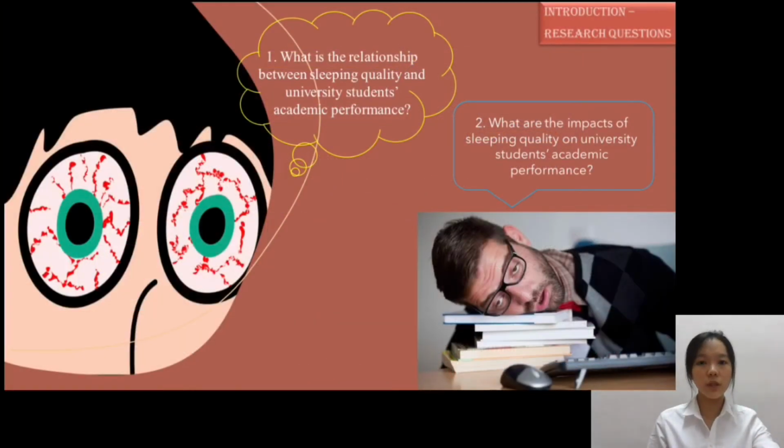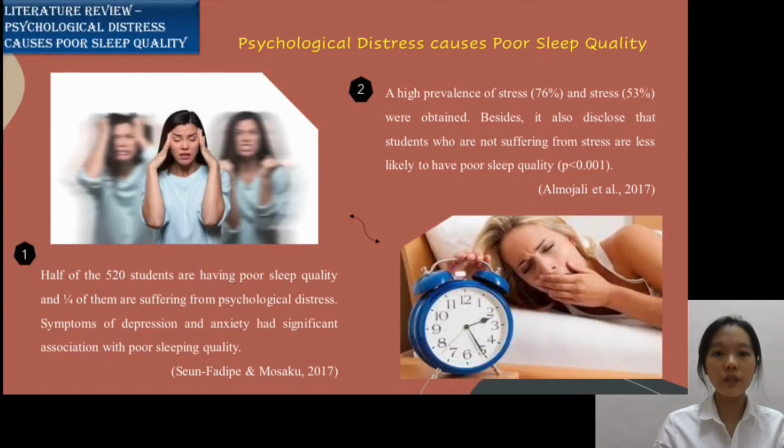Therefore, our research questions would be, first, what is the relationship between sleeping quality and university students' academic performance? And second, what are the impacts of sleeping quality on university students' academic performance? There are a total of 4 subtopics in our literature review. Firstly, psychological distress causes poor sleeping quality.